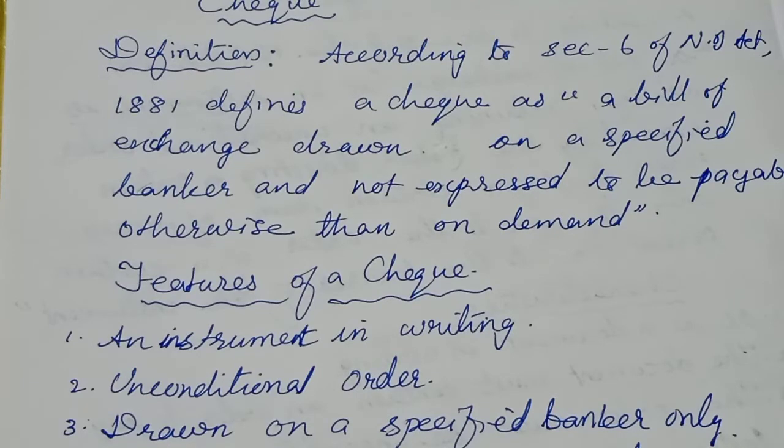According to Section 6 of the Negotiable Instrument Act 1881, a check is a bill of exchange drawn on a specified banker. It is a bill of exchange.